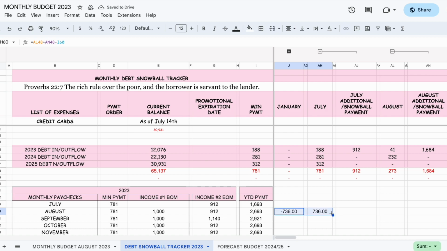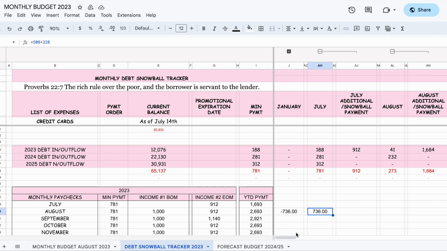You see that? I know that because I do analysis and I'm constantly looking at this. I said 228 because I know every week I get 228 from one income, that's income 2, and then the 1,000 comes in the beginning and the rest is biweekly from my husband, and I know that's 781. So these numbers are already embedded in my brain, and I know that 736 is the correct number.